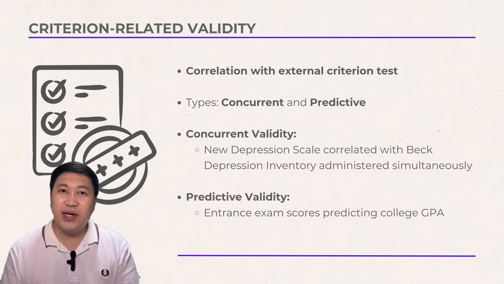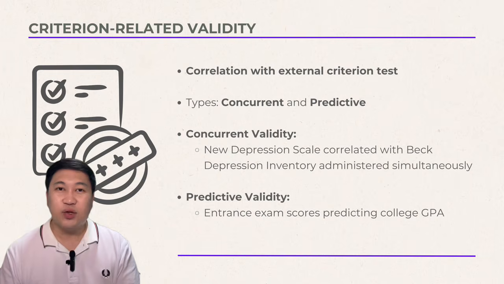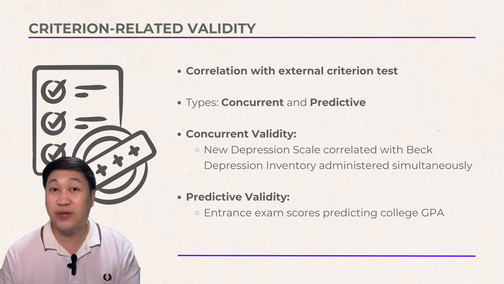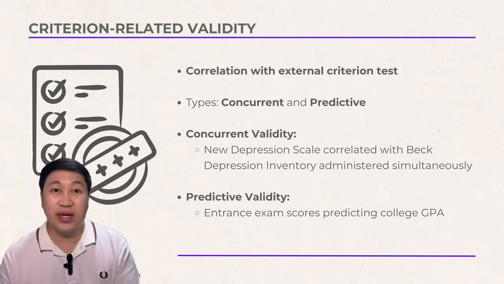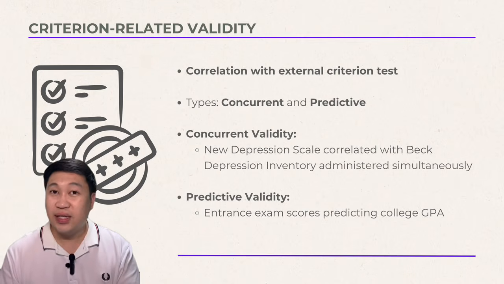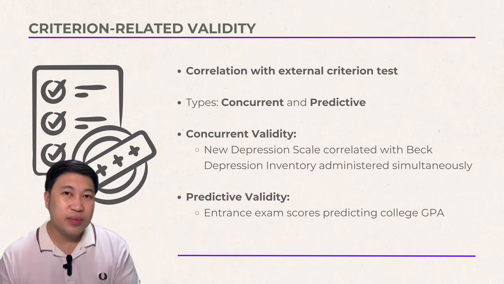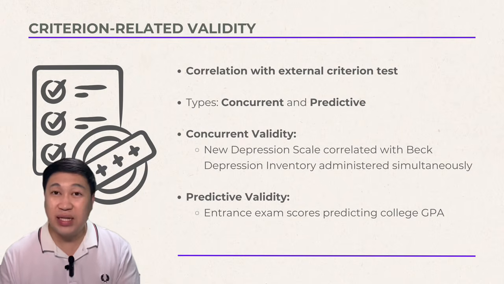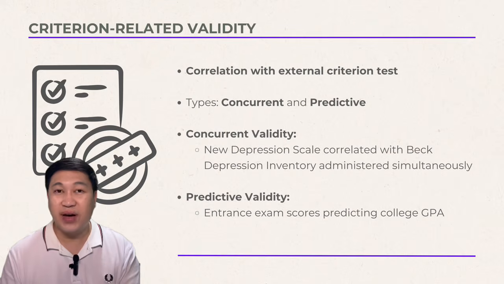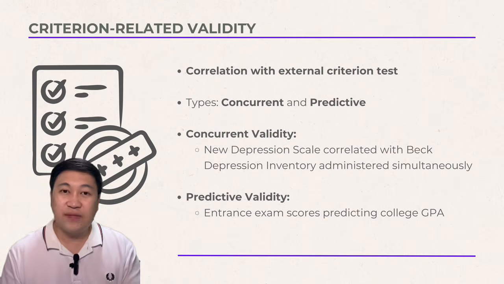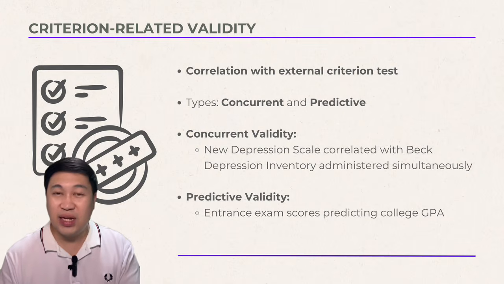Number two, criterion-related validity. This type of validity assesses how well the test scores relate to an external criterion or another standard or benchmark measure. It is sometimes called the empirical validity because it's verified through correlation. And there are two types. The first one is the concurrent validity.